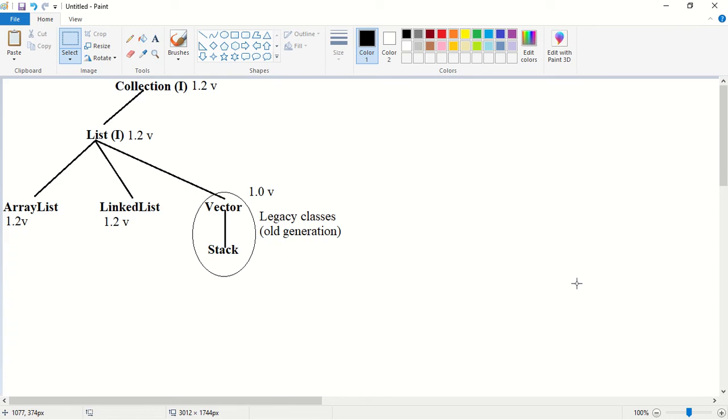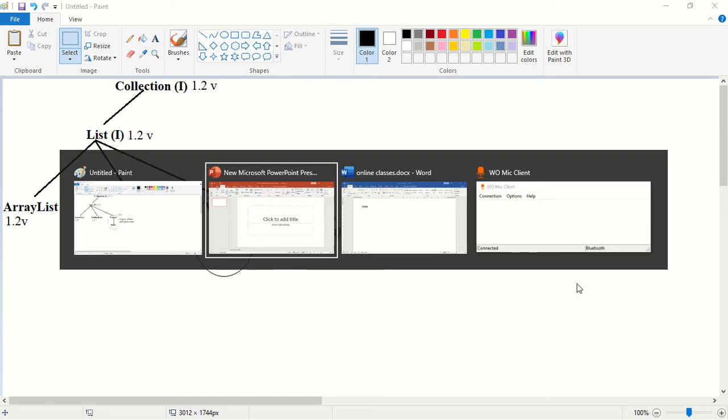In this video, we are going to see about legacy classes under list interface. So what are the legacy classes under list interface? That is vector class and a stack class. So why vector and a stack is called as legacy classes? Because vector and stack were introduced in the first generation of Java. So it is an older generation class. The older generation classes are also called as what? Legacy classes.